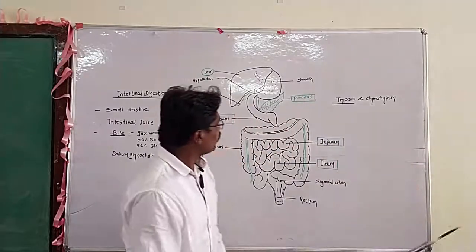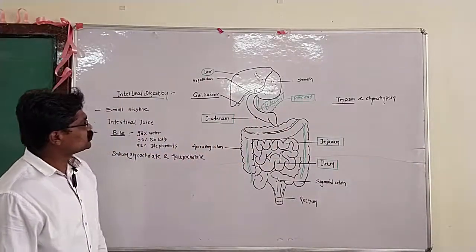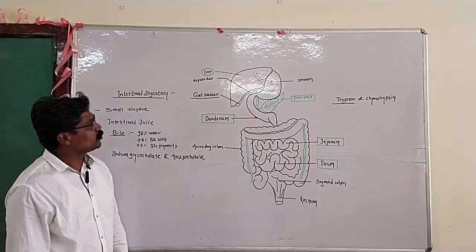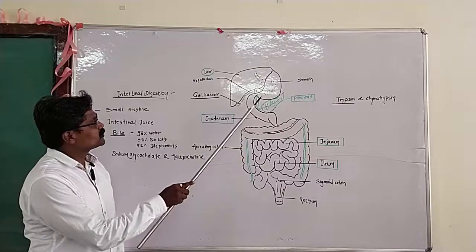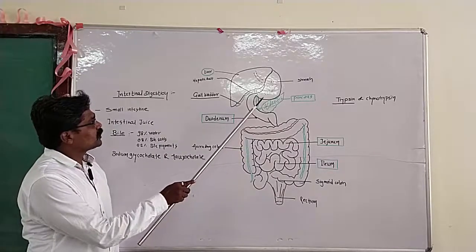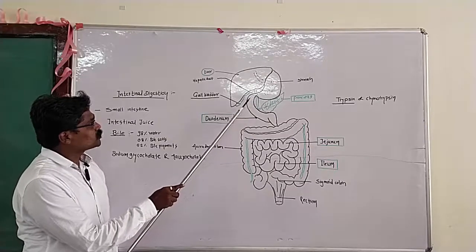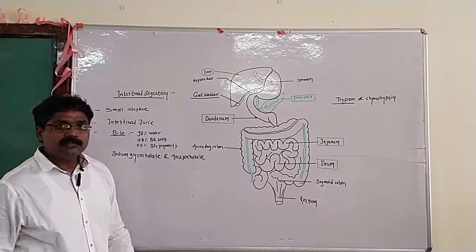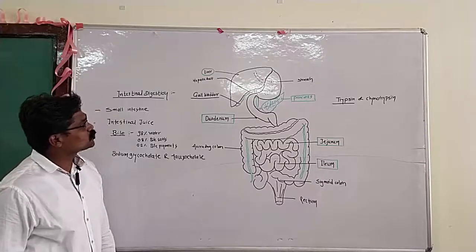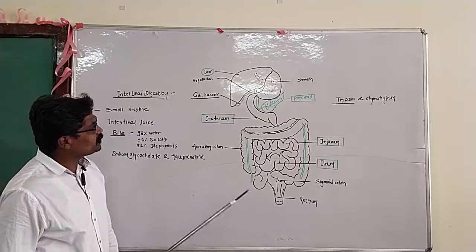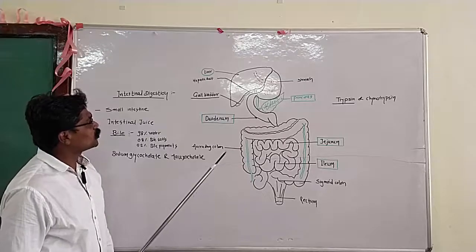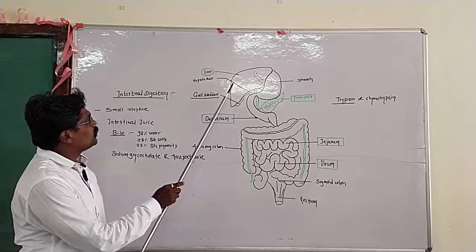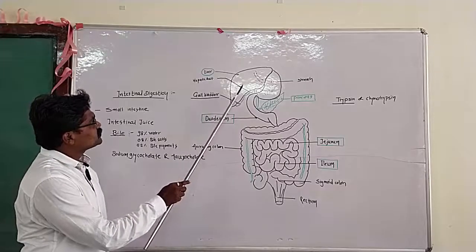So let me tell you some basic things associated with the duodenum. See, this is our stomach where chyme is present, and this chyme slowly enters into our small intestine. When the chyme enters the small intestine, it receives the juices or secretion from the liver, which is the largest gland of our body.